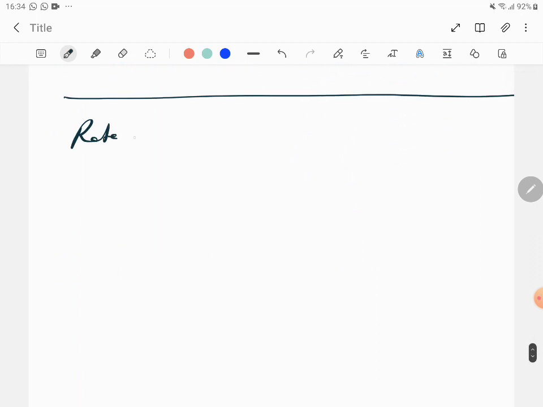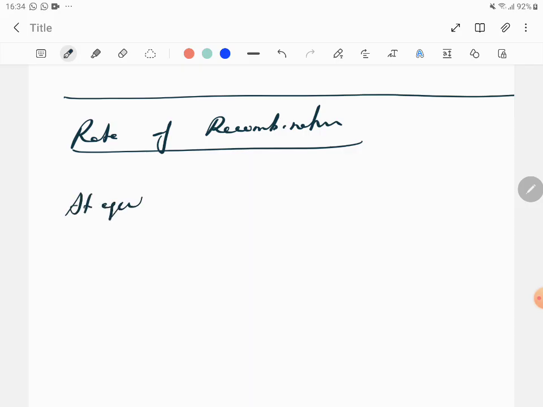I forgot to tell you one thing, about the rate of recombination. There's always a question that comes on the rate of recombination. At equilibrium, at the junction, electron-hole pairs are getting generated and they are also combining. So the number of creations is equal to the number of destructions.